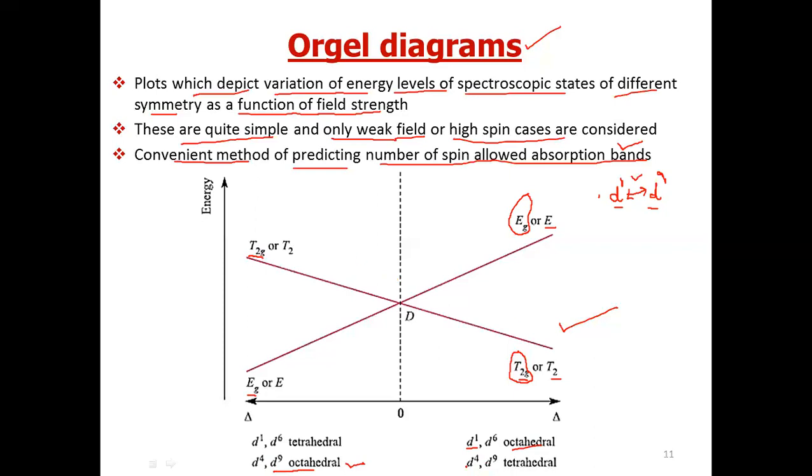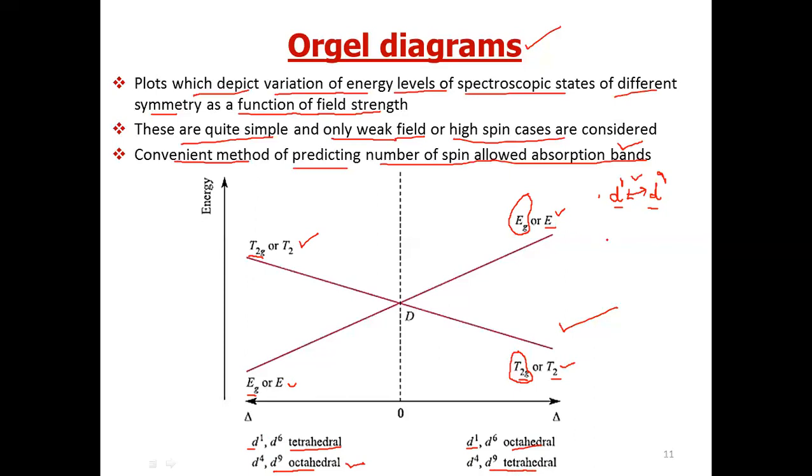Similarly in tetrahedral, for D1 tetrahedral, it is E of lower energy, T2 of higher energy. But for D9 tetrahedral, shown here on the right hand side, T2 is of lower energy, E is of higher energy. So again D1 and D9 are inverse of one another.